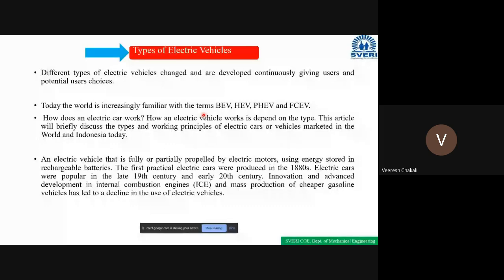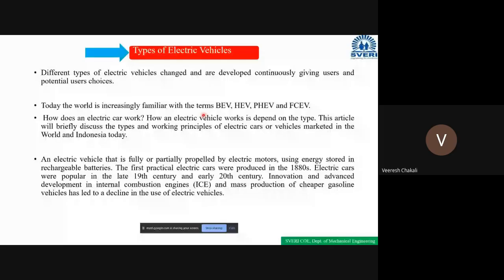So today, the world is increasingly familiar with the terms BEV, HEV, PHEV, and FCEV: battery electric vehicle, hybrid electric vehicle, plug-in hybrid electric vehicle, and fuel cell electric vehicle. Generally, these are the four types of electric vehicles.